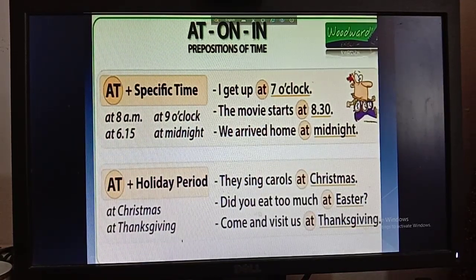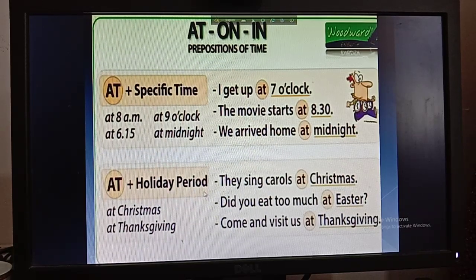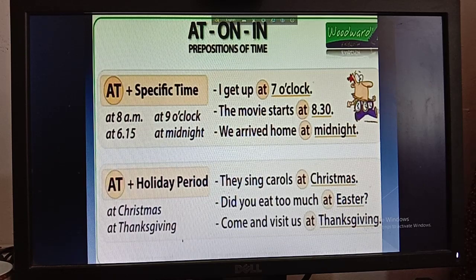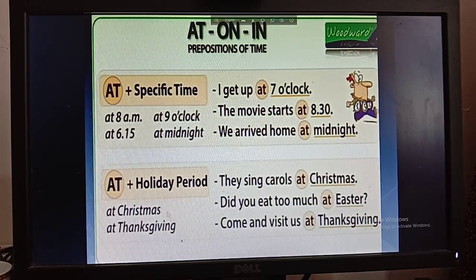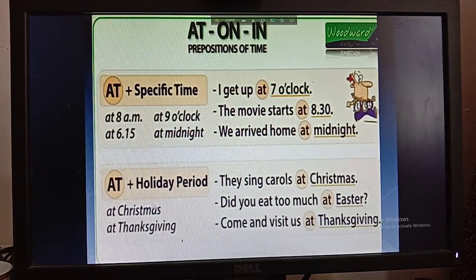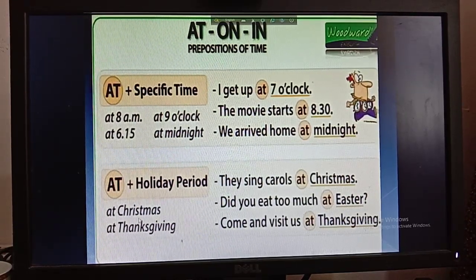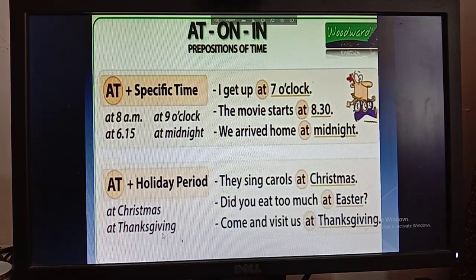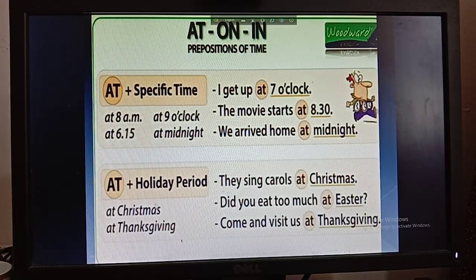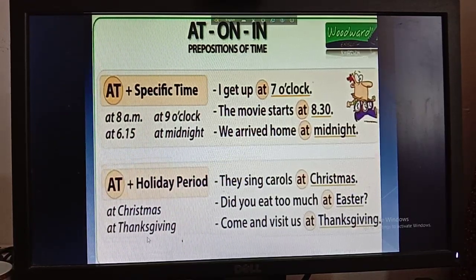Then another example is at plus holiday period. That means we use at before a specific holiday period, okay? At Christmas, at Thanksgiving. Boys, you have to understand that at Christmas and at Thanksgiving do not mean the day of Christmas or the day of Thanksgiving.